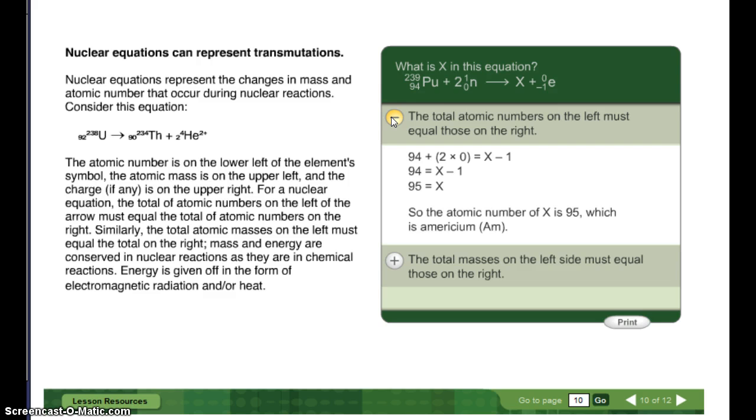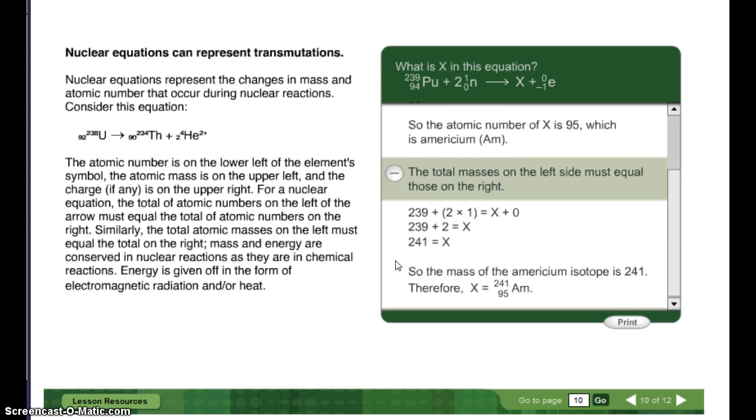So the total atomic number on the left is 94 plus 2 times 0, which is 0. And that has to equal X's minus 1. So 95 equals X. So the atomic number of X is 95, which is equal to americium, or Am. The total masses on the left side must equal those on the right. So 239 plus, there's 2 of these, so 2 times 1 equals X plus 0. So 241 equals X. Therefore, your official answer is americium-241, atomic number 95.